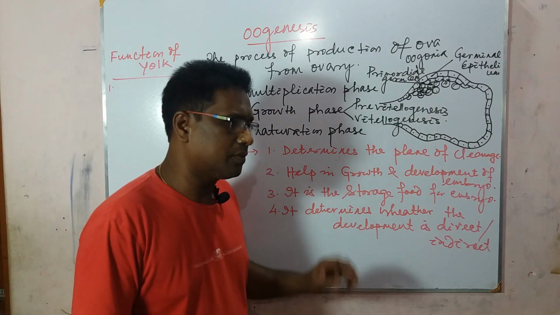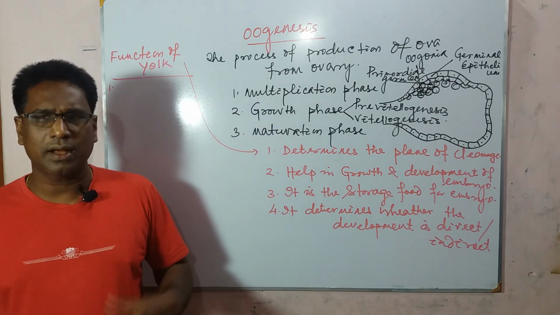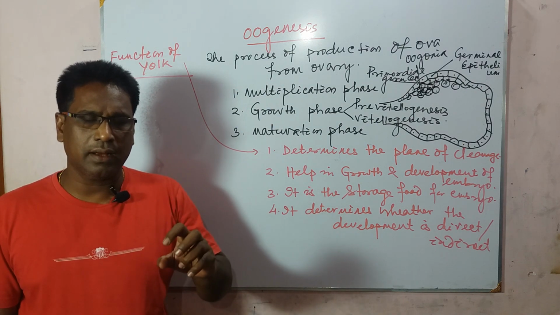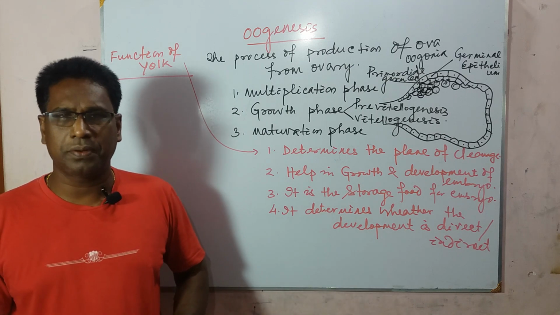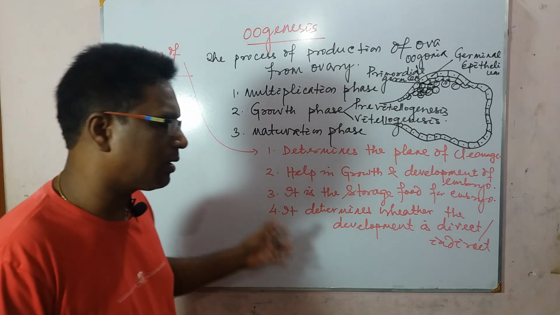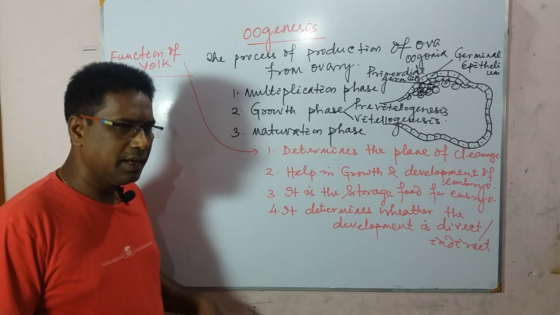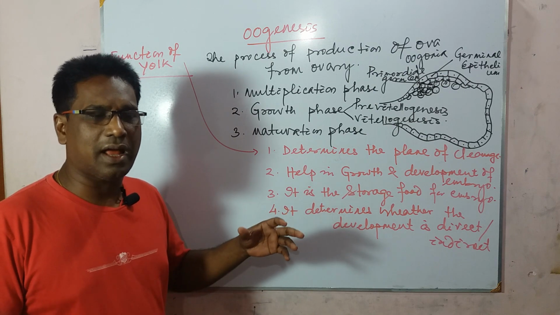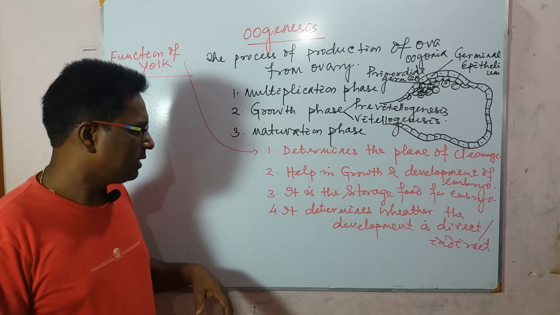How is development direct or indirect? If an egg contains a very small amount of yolk, definitely the development becomes indirect, as an intermediate or larval form is formed.